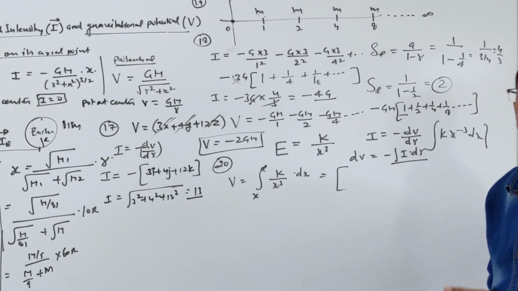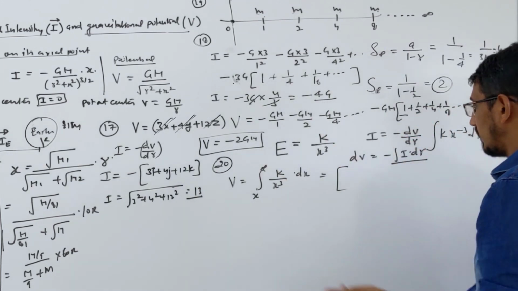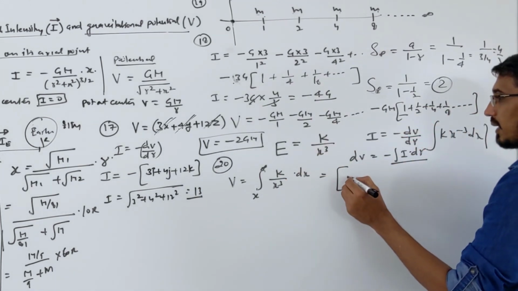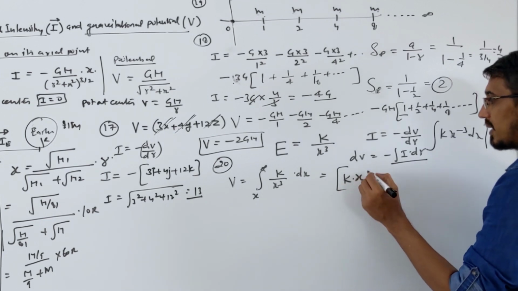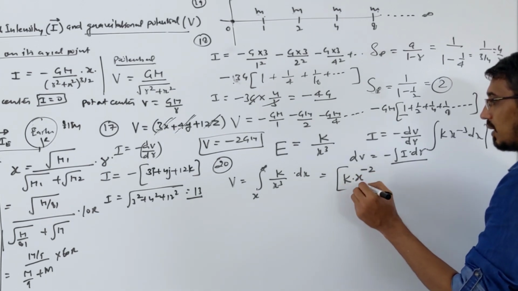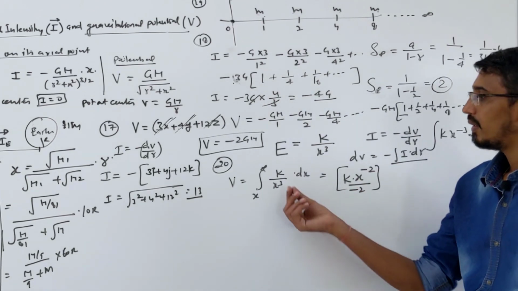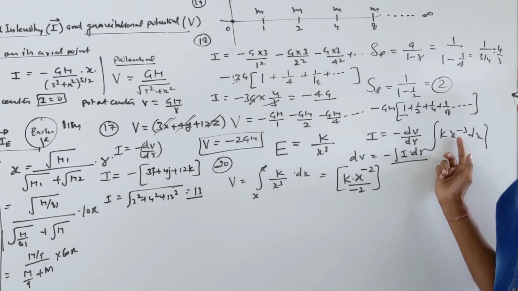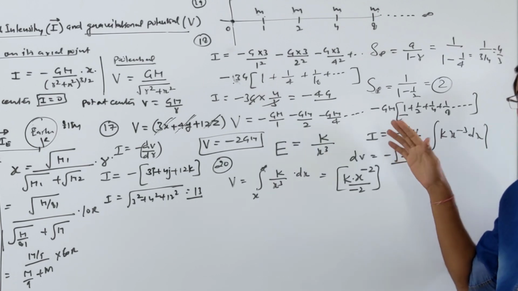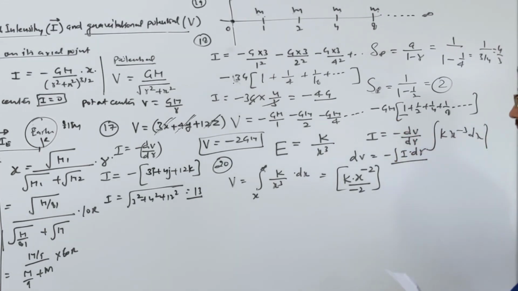So what is the integration formula? x power n is x power n plus 1 by n plus 1. You increase that power by 1, so you write k into x power minus 2 divided by minus 2.